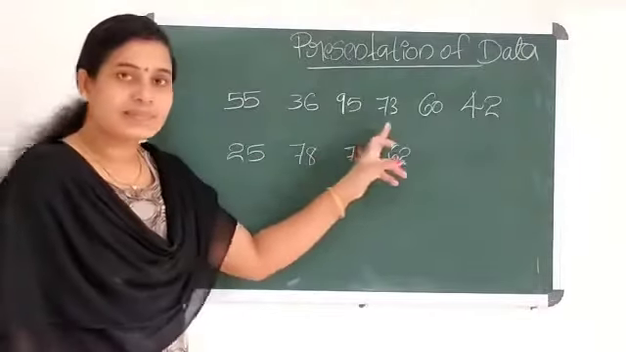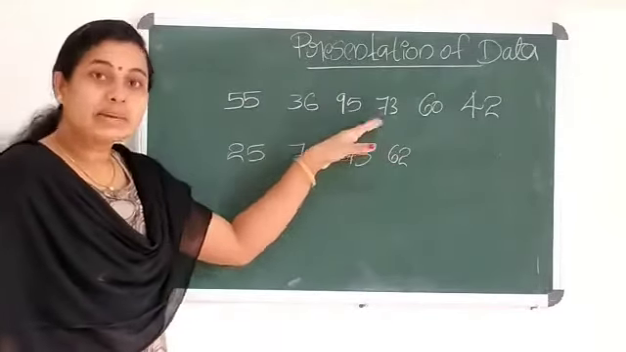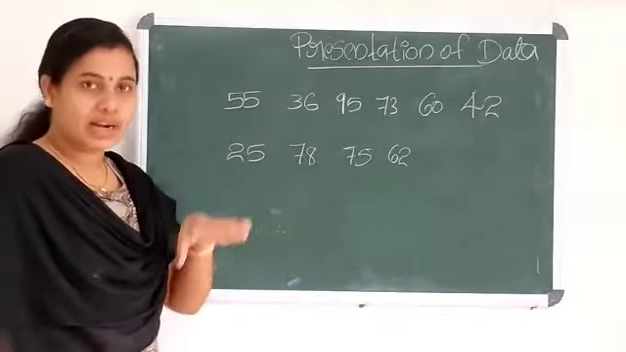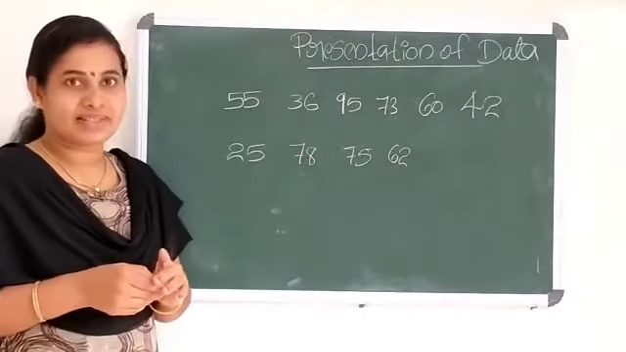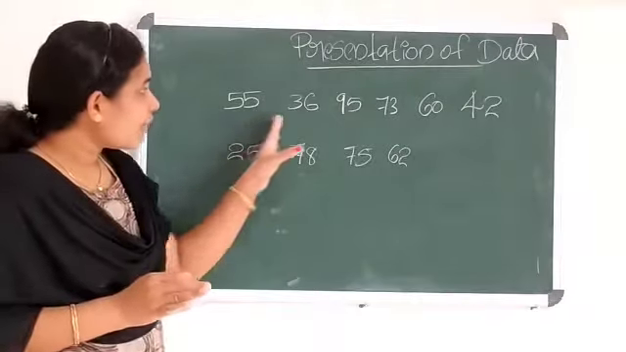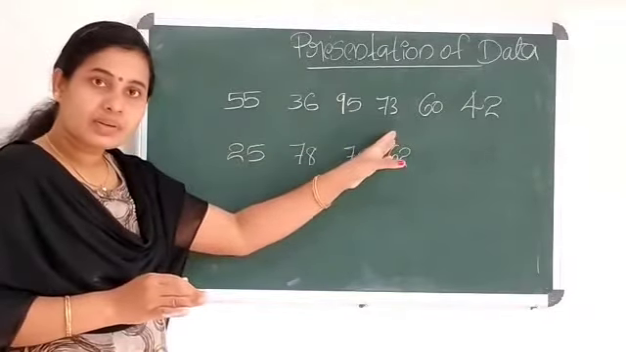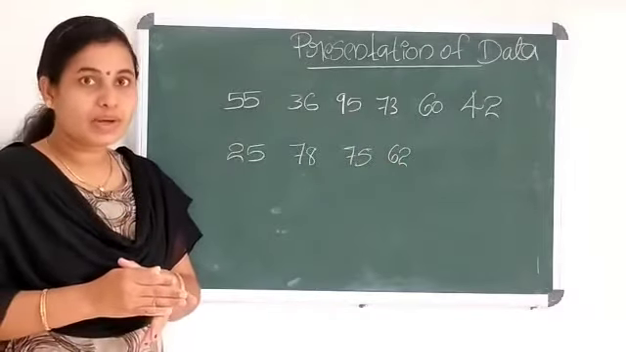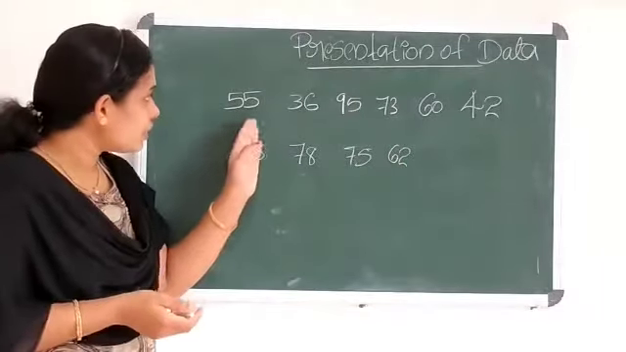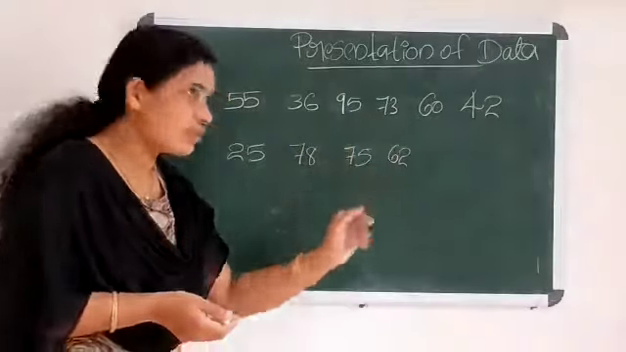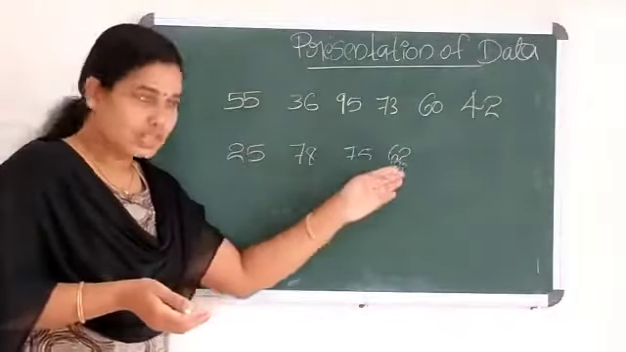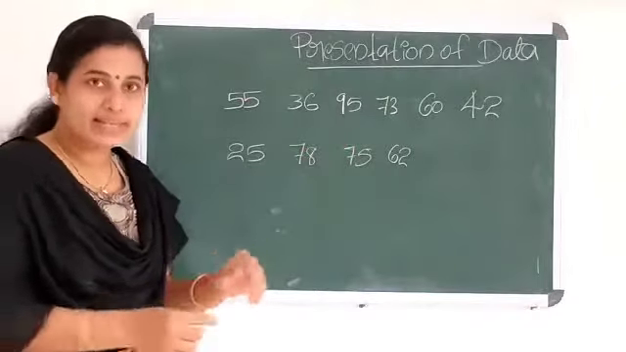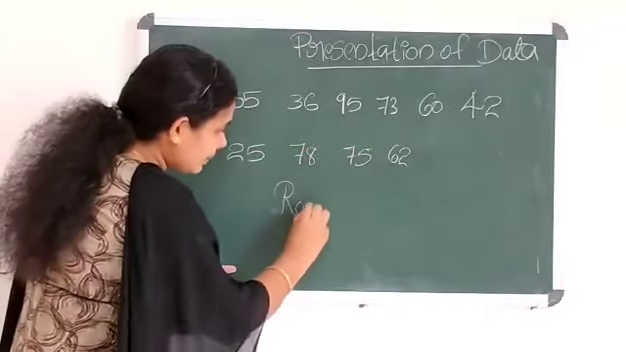Now consider this. These are the marks obtained by 10 students in your class in a mathematics class test. When we are looking at these marks, we want to find out the maximum mark and minimum mark. For finding that, we have to look at the marks one by one and search which is the maximum and which is the minimum. It is actually raw data.